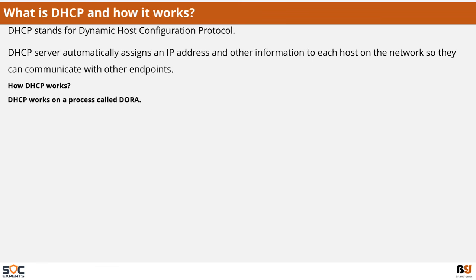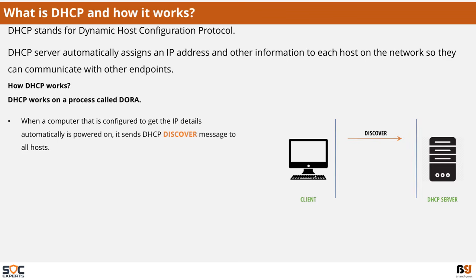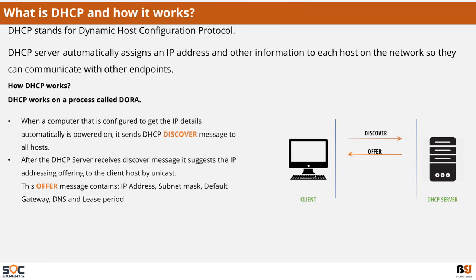DHCP works on a process called DORA. When a computer that is configured to get the IP address automatically is powered on, it sends a DHCP discover message to all hosts. After the DHCP server receives the discover message, it suggests an IP addressing offer to the client host by unicast. This offer message contains the IP address, subnet mask, default gateway, DNS, and the lease period.